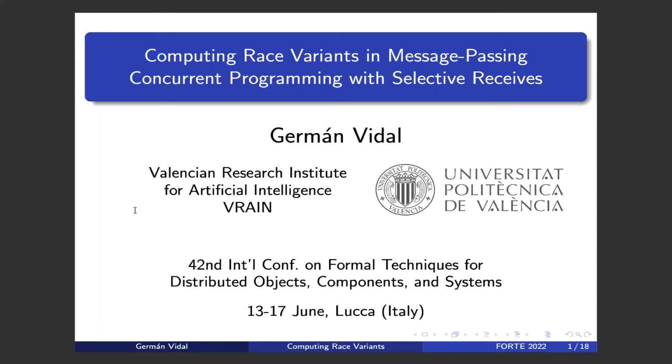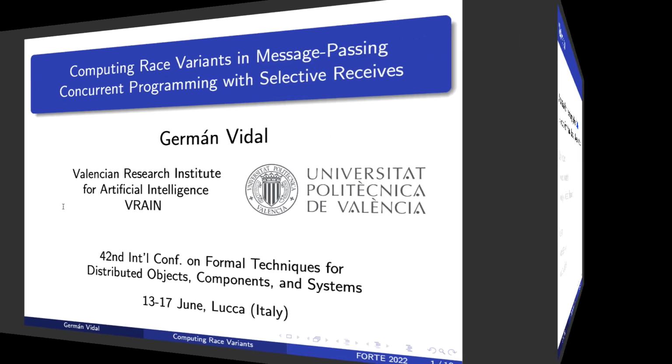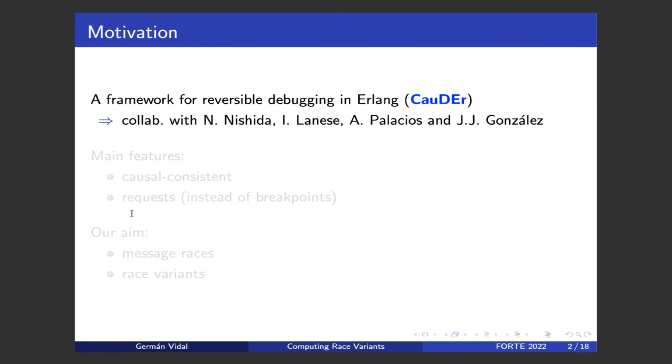I come from the Valencian Research Institute for Artificial Intelligence at the Universitat Politécnica de Valencia. And today I'm going to talk about the computation of message races and race variants in the context of a message passing concurrent programming language with selective receives. Well, let me start with some motivation or introduction.